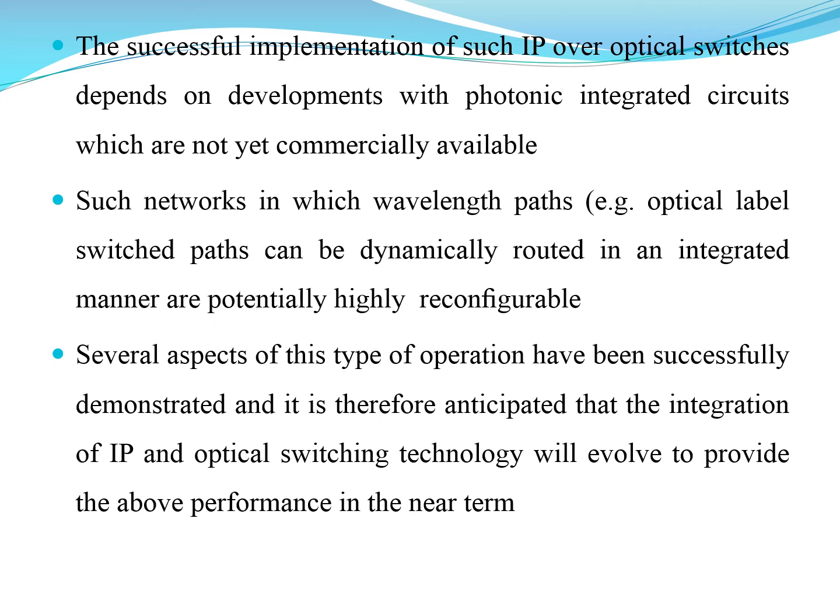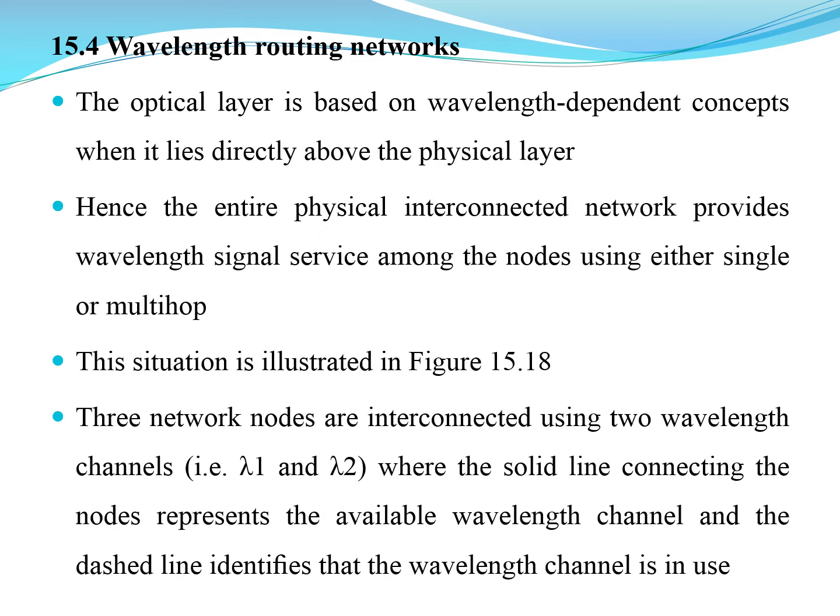But using this, we are going to consider networks in which wavelength paths, that is optical label switched paths, can be dynamically routed in an integrated manner, and they are highly reconfigurable. So any reconfiguration can be easily done in this. So this is about the network.